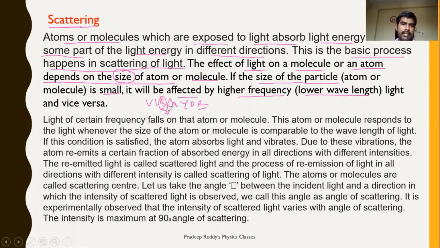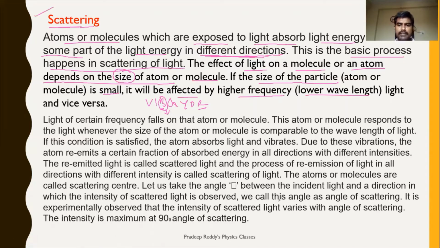That is the reason why most of the atoms and molecules in the atmosphere absorb blue light and release blue light in all possible directions, and that is said to be scattering.